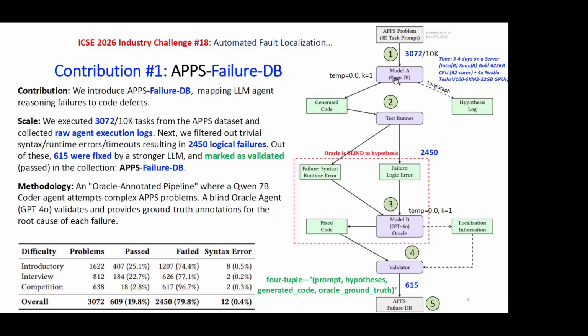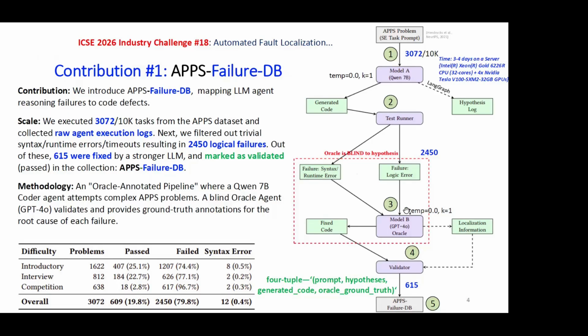So Qwen generates the code as well as the hypothesis. Then the generated code is fed to the test runner. The test cases that came with the APPS dataset are used for validation. Then we have different failures: syntax error, runtime error, or logical error. Those that passed, 609 of them, were discarded because they were not candidates for our analysis. The failed cases without syntax error, only 2450, were semantic errors, flaws in the internal reasoning due to which it generated semantically invalid code.